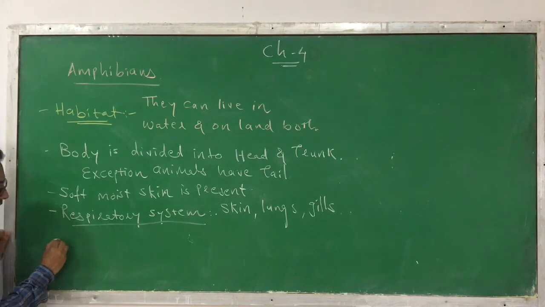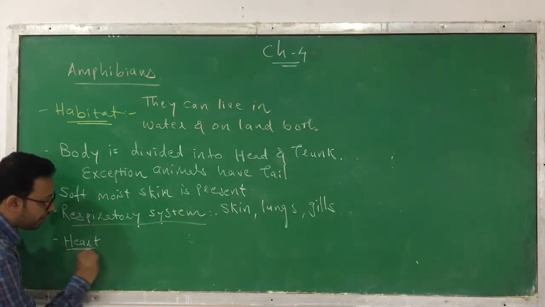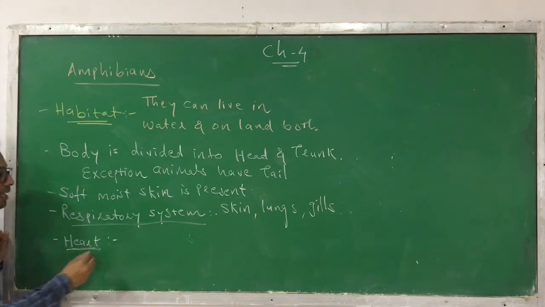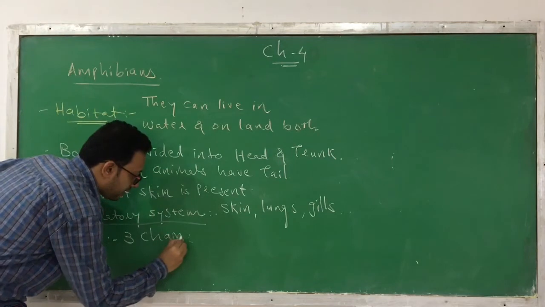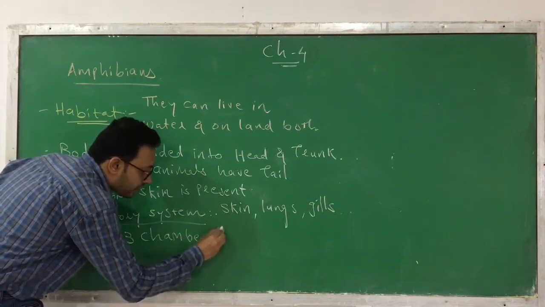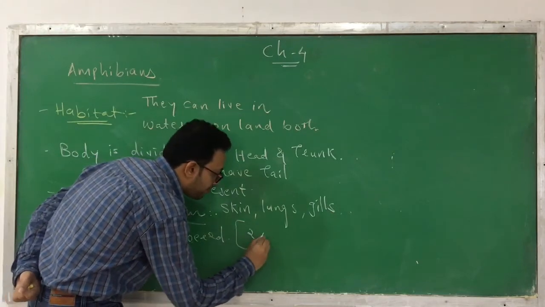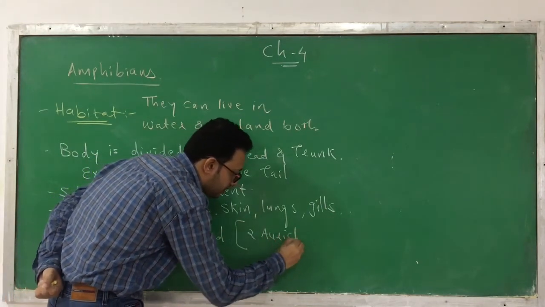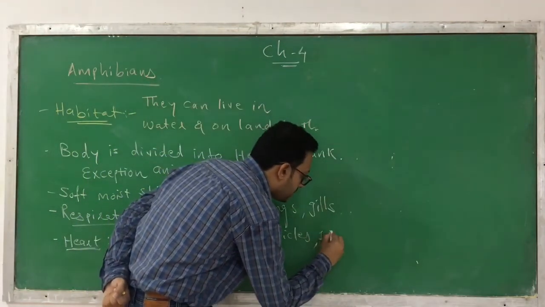Now regarding the circulatory system, if we talk about the heart, then their heart is 3-chambered. You have to remember that their heart is 3-chambered. In the 3 chambers, 2 are auricles, you can also call them atria, and one is a ventricle.